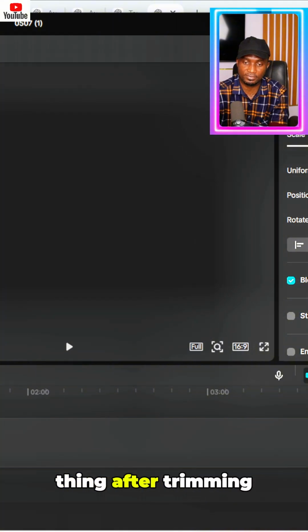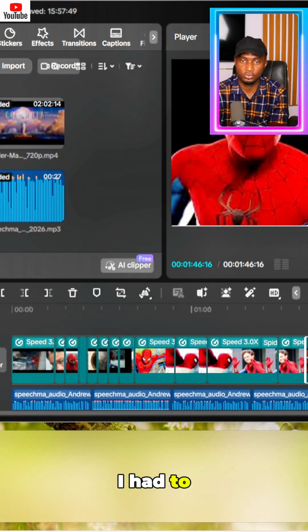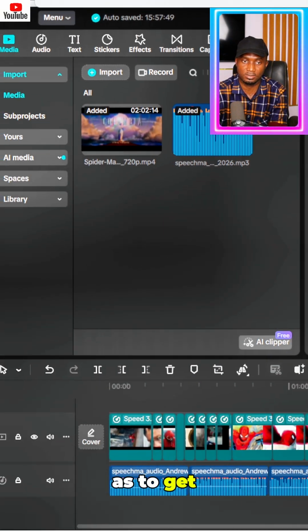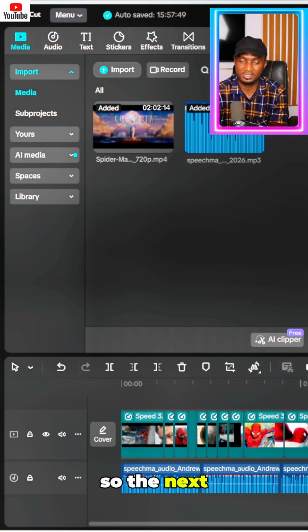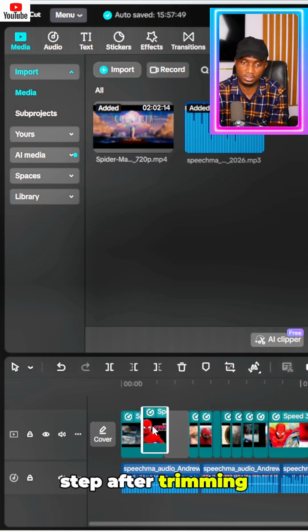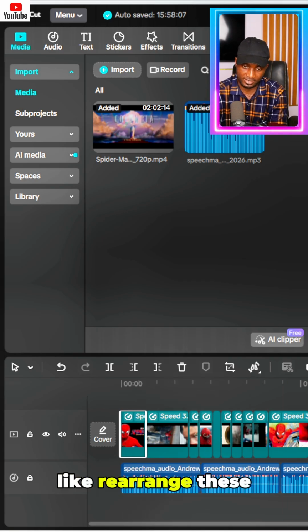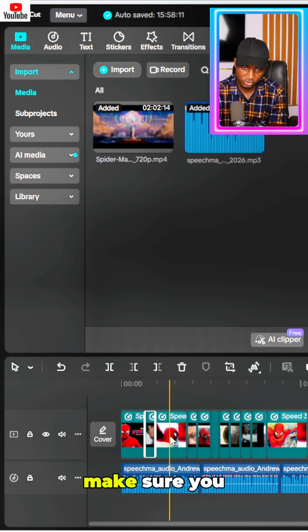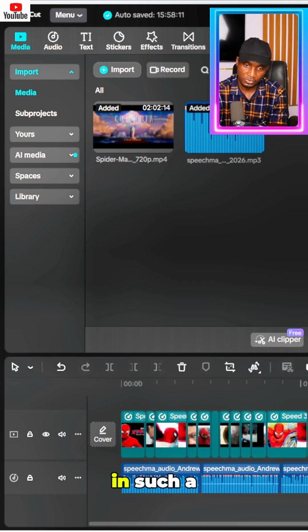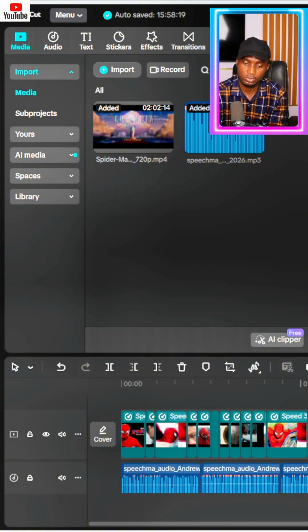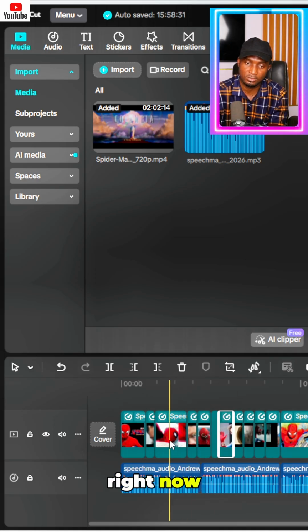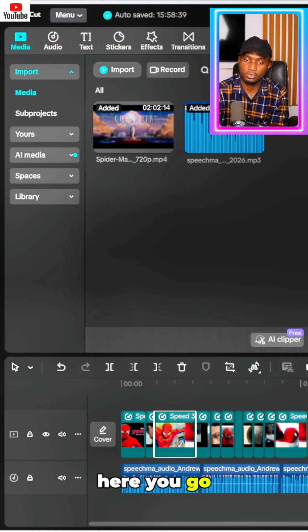Then the next thing after trimming, remember, I had to trim this so as to get the portion I want. The next step after trimming is to reorder, like rearrange these clips. Make sure you arrange them in such a way that the original position is not where they are going to be. You must find a way to make them change position also. I'm going to go ahead and do that right now. Watch what I'm doing. There you go.